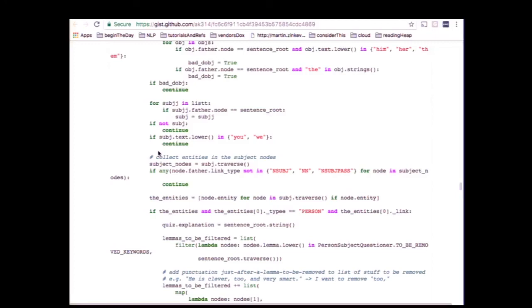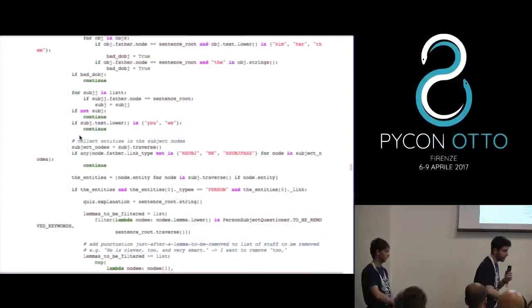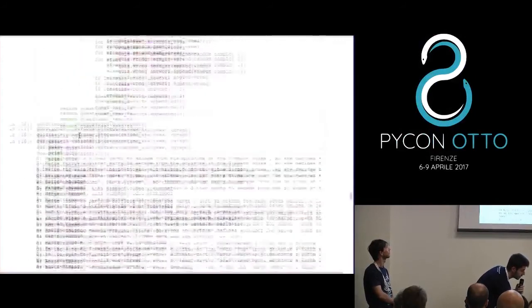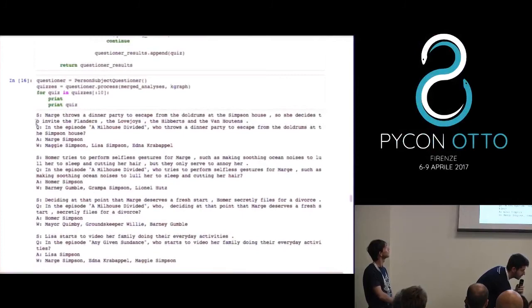So there is a lot of cleaning inside this part, and clearly I do not want to go into the details here. The main point is, for this question creator, the subject was the removed part, so we retrieved that, and we removed that by creating questions that sounded more or less like this. So these are the final results of the analysis.